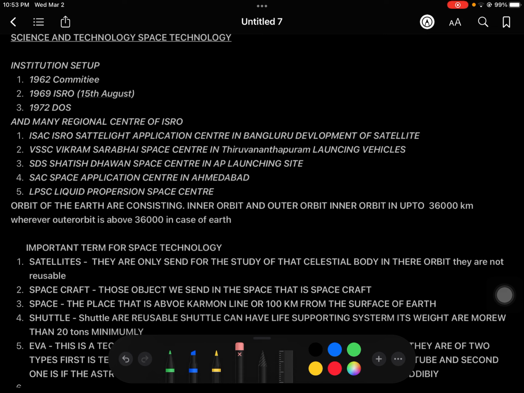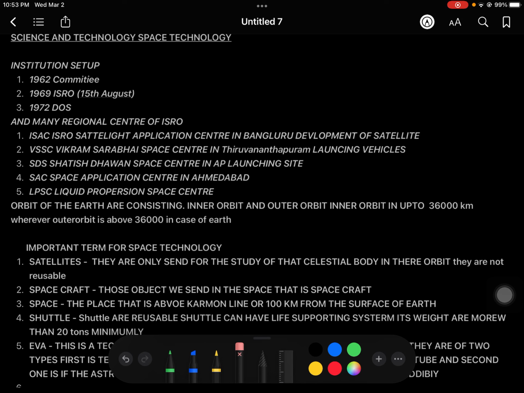So it all started in the year 1962. A committee was established in 1962 to set up a space organization, so that we can also launch satellites, rockets, and send a person into space. So that's why in 1962 a committee was established. This is a very important date. I have made only short notes, because lengthy notes are not important. We just have to know how to answer for the mains.